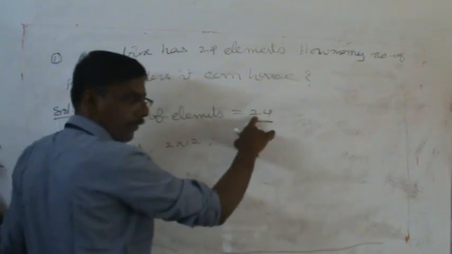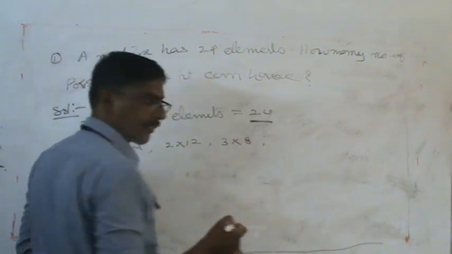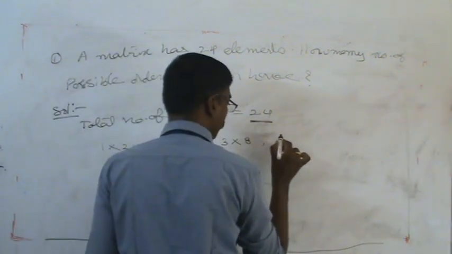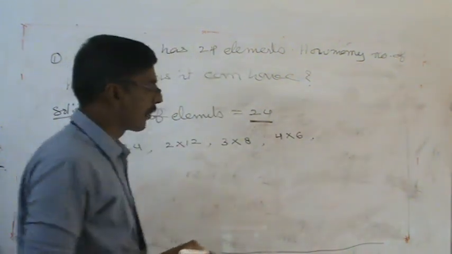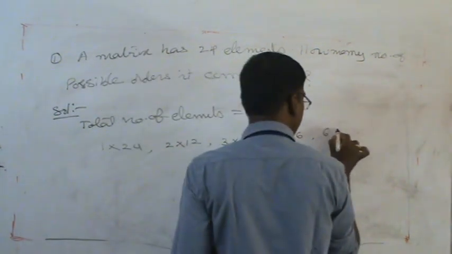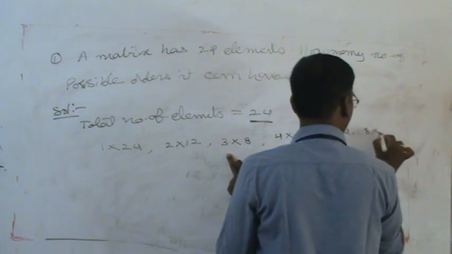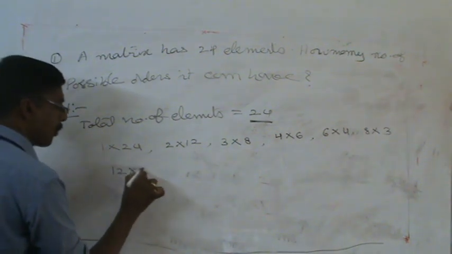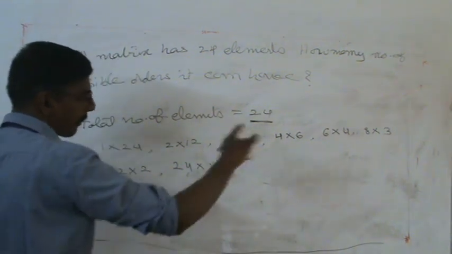Then similarly 3 by 8, 4 by 6. Next, reversing them: 6 by 4, then 8 by 3, then 12 by 2, and 24 by 1. These are the possible orders.